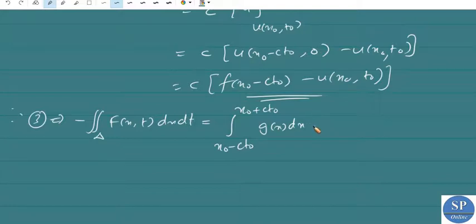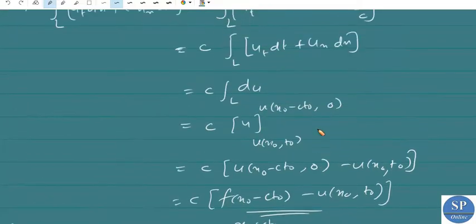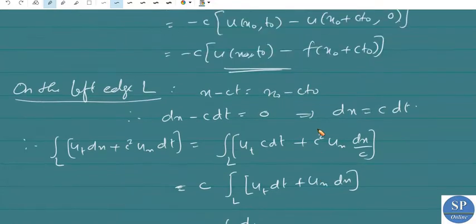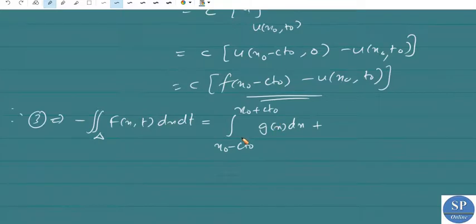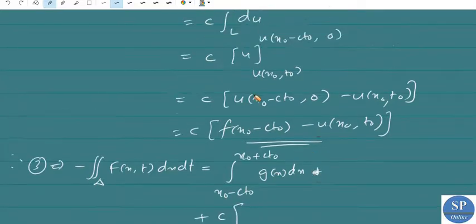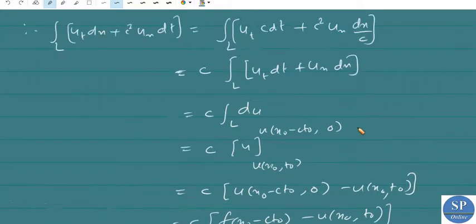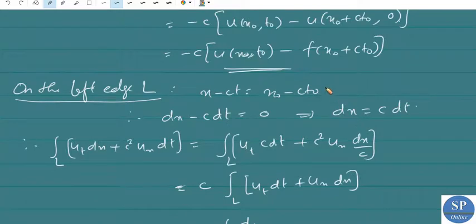Now the integrals over r and l we have to add. Taking c outside, we will have c into f of x naught minus c t naught minus u of x naught comma t naught, and plus f of x naught plus c t naught minus u of x naught comma t naught.